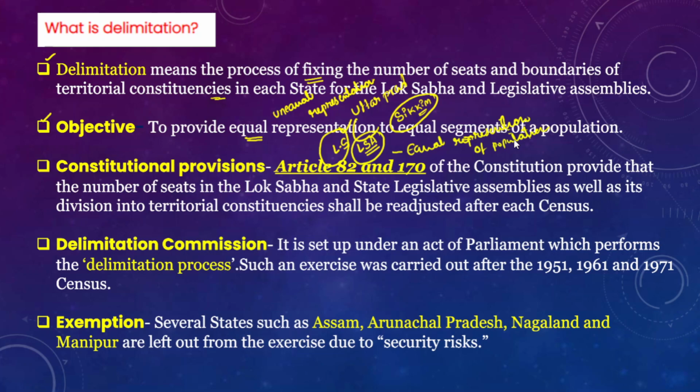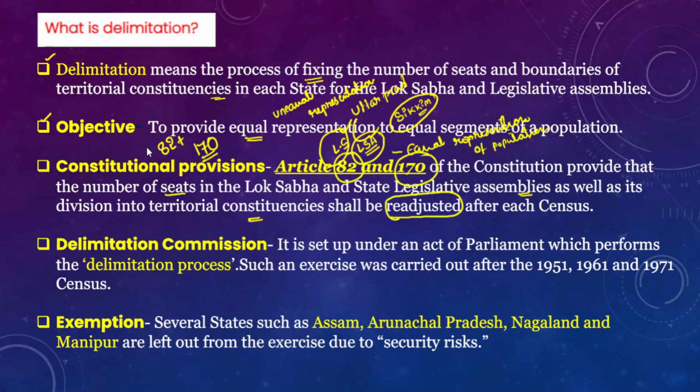Now we will understand the constitutional provisions with respect to the delimitation exercise. Article 82 as well as Article 170 talk about the delimitation exercise. These are the constitutional provisions. They provide that the number of seats in the Lok Sabha and state legislative assemblies and their division into territorial constituencies shall be readjusted after every census.